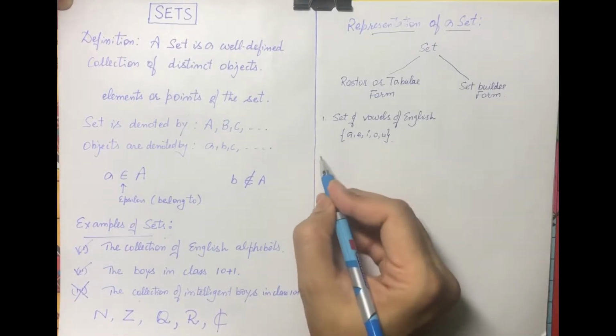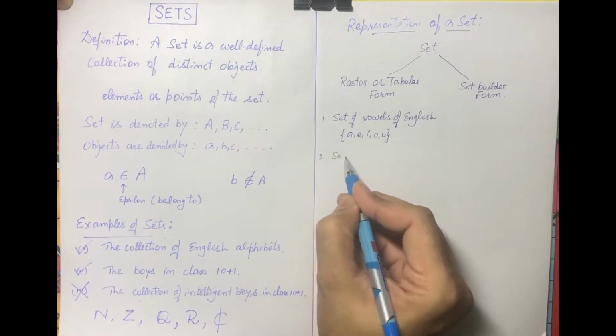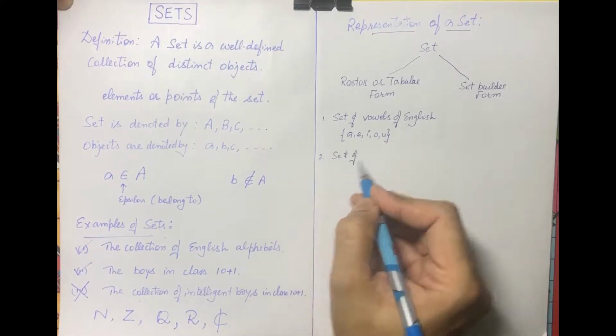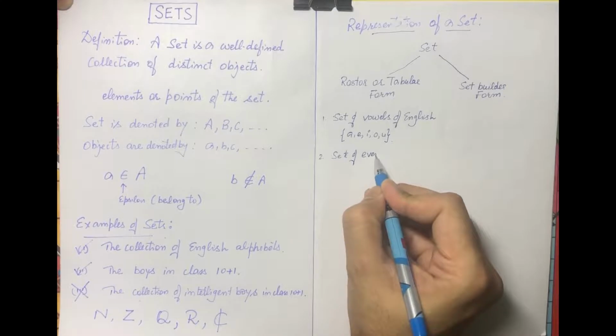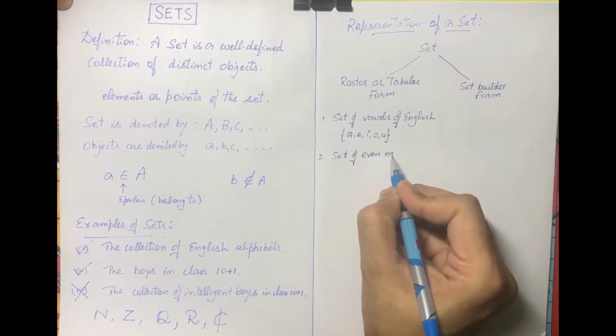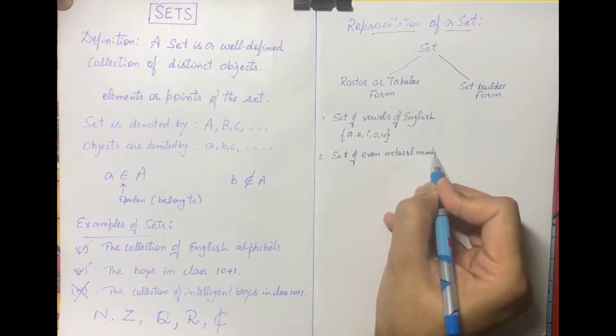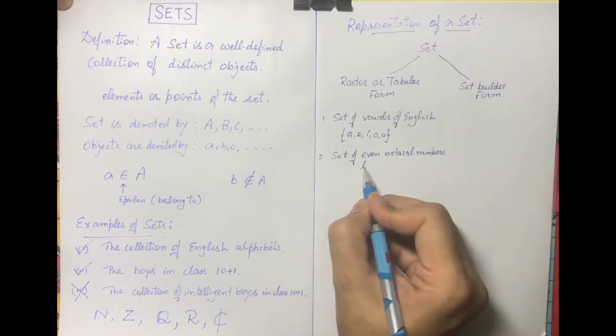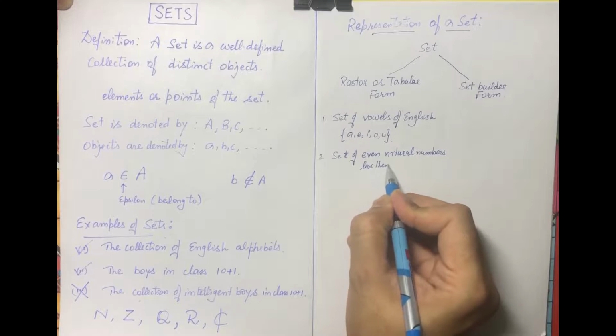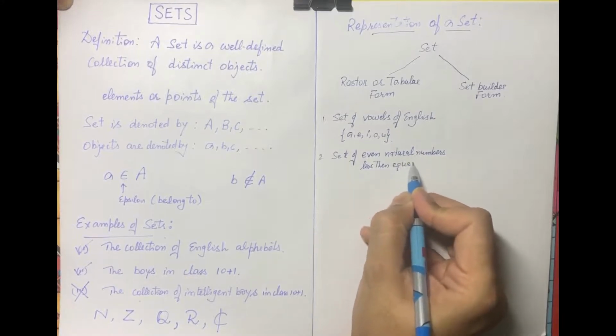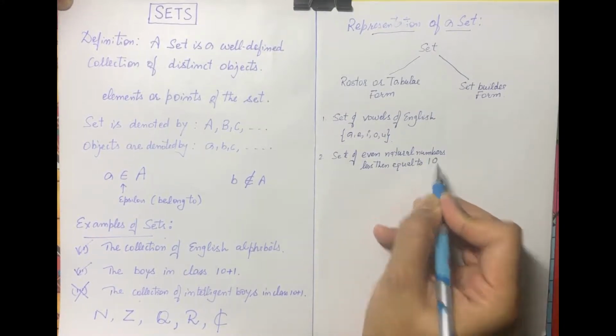Another example: set of even natural numbers less than or equal to 10.